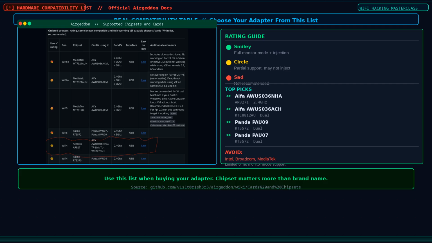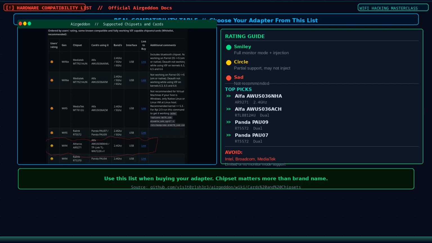This is the actual chipset compatibility list published by the Airgeddon project for evil twin attacks. The smiley face ratings tell you which adapters work fully. At the top, Ralink RT5572 chipset, used in the Panda PAU07 and PAU09, dual band 2.4 and 5 GHz.